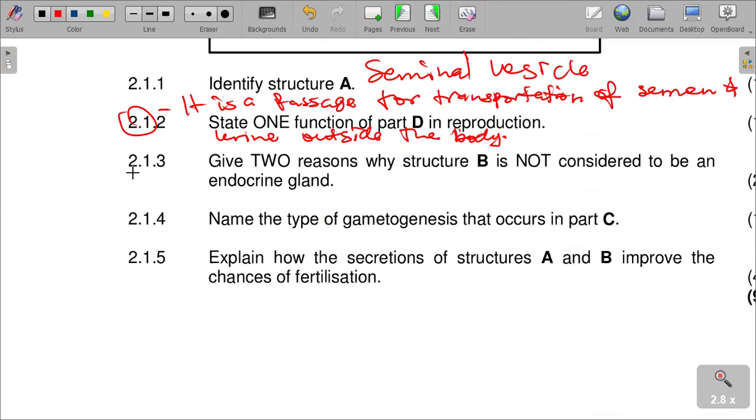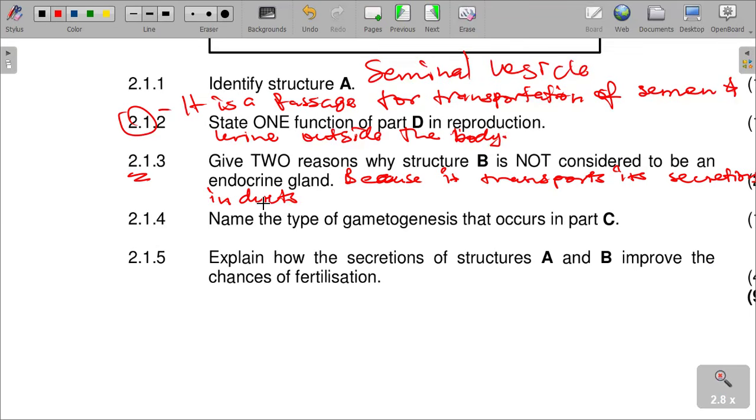This is question 2.1.3. Because it transports its secretions in ducts, that is why it is not considered to be an endocrine gland.